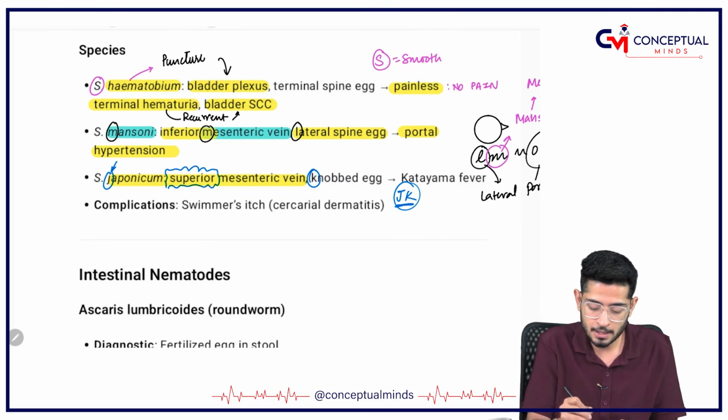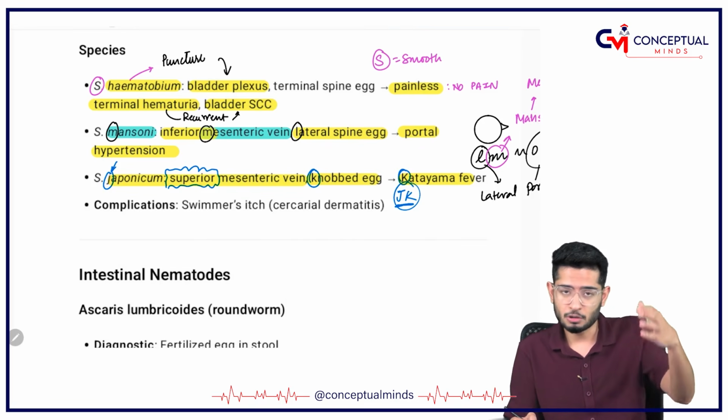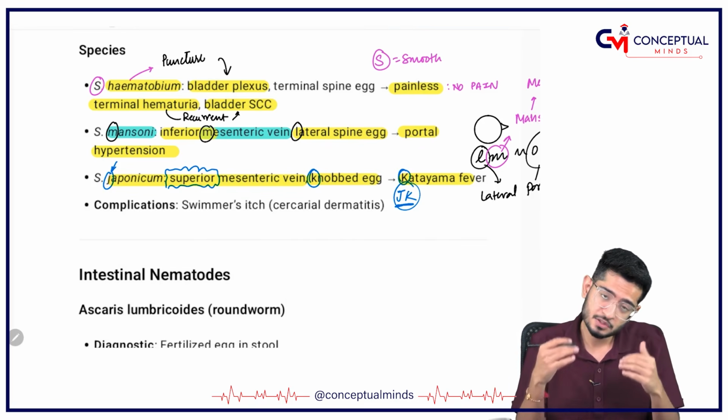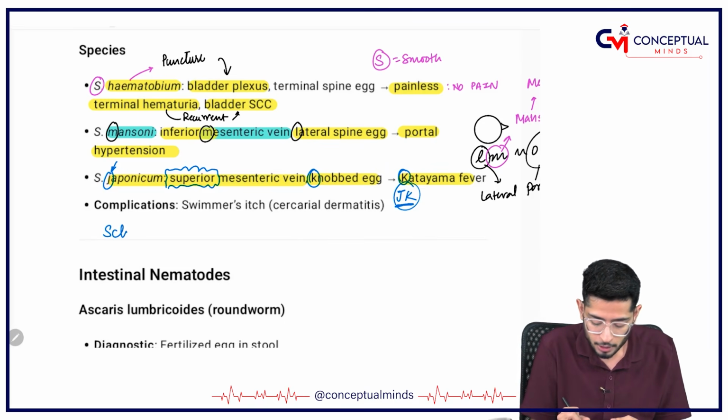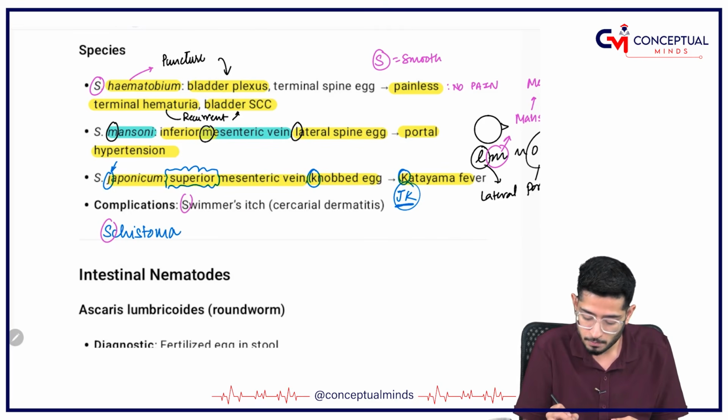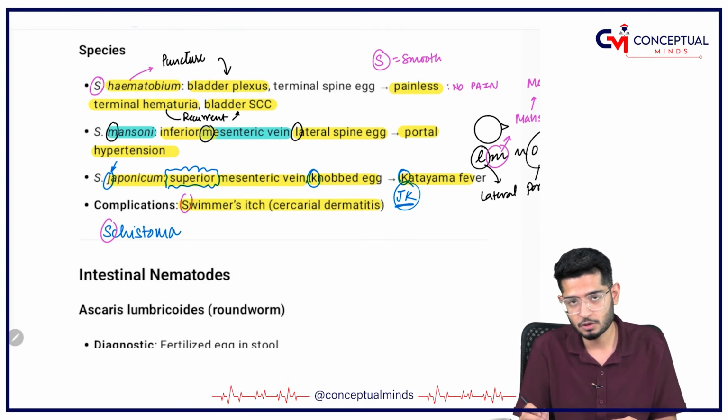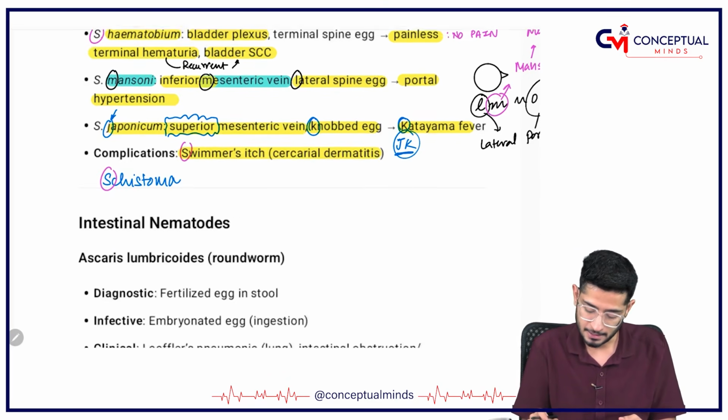It is responsible for causing Katayama fever. K is important. We are talking of schistosoma, so it is mandatory to know that S for schistosoma, S for swimmer's itch, also called cercarial dermatitis.